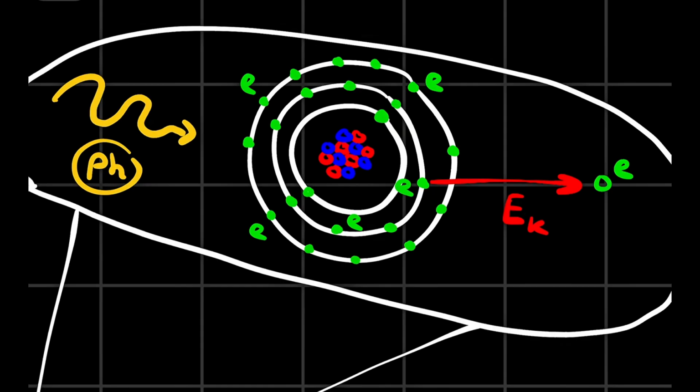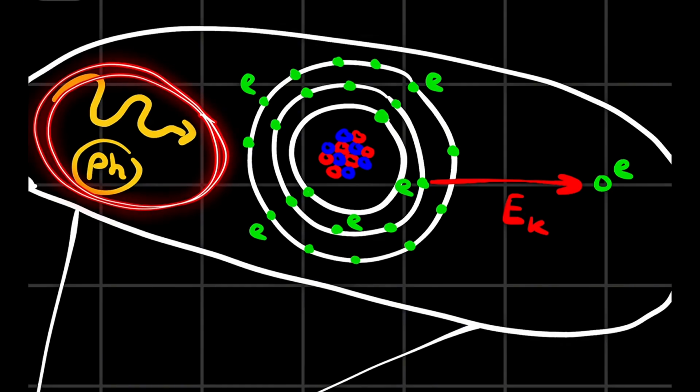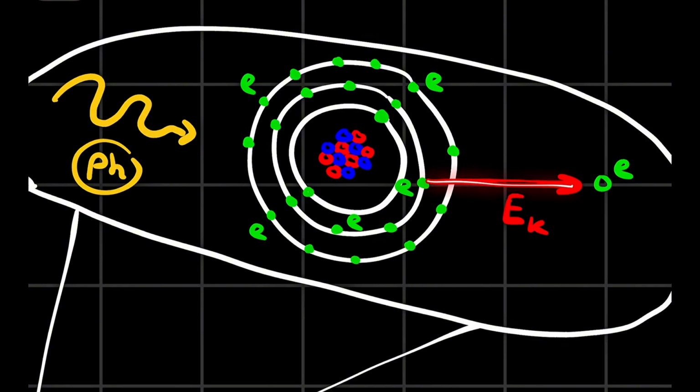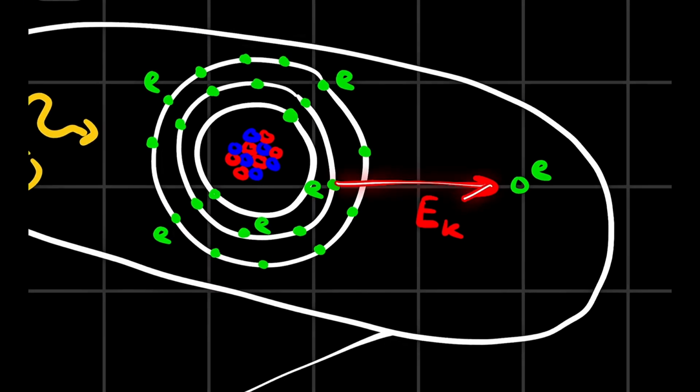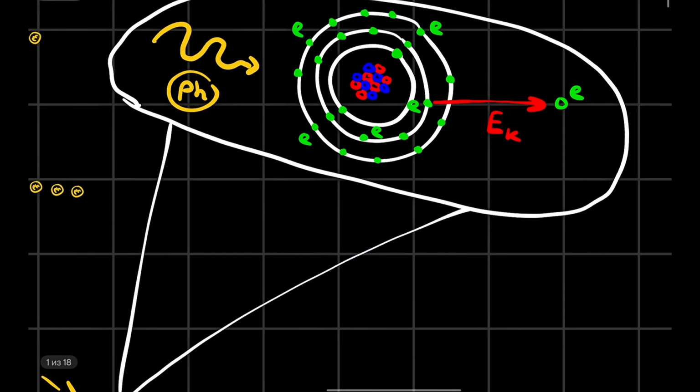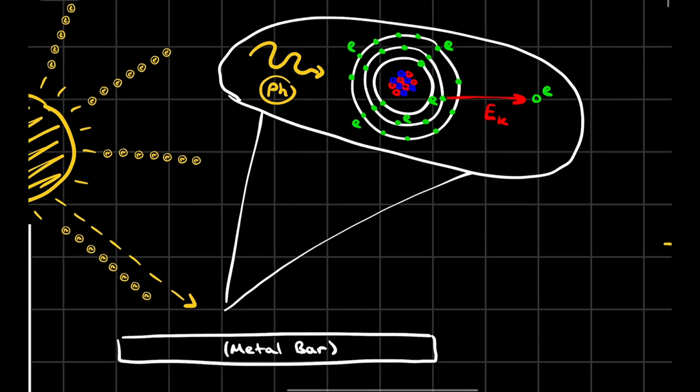But what is the idea of Einstein? A photon comes here and hits one of the electrons, and this electron is ejected after interaction with the photon. Ejected means it is being hit out. It goes out totally. It does not just travel to the second or third energy level. It is ejected out totally, and it gains some kinetic energy, because it has to move. And we know that kinetic energy is the energy of motion.